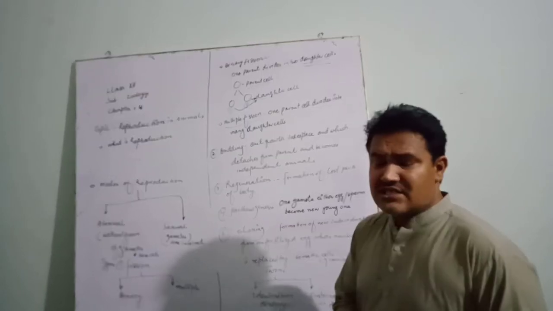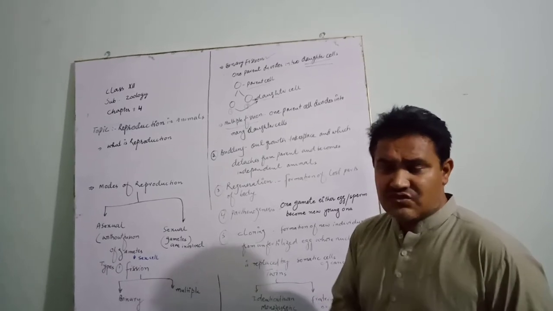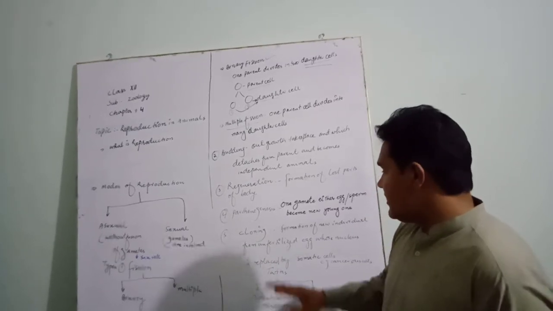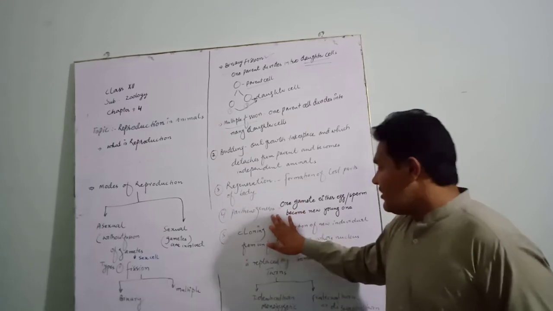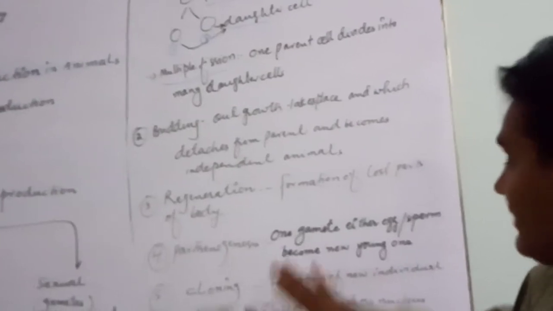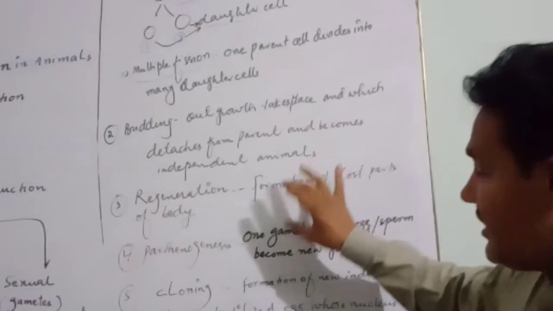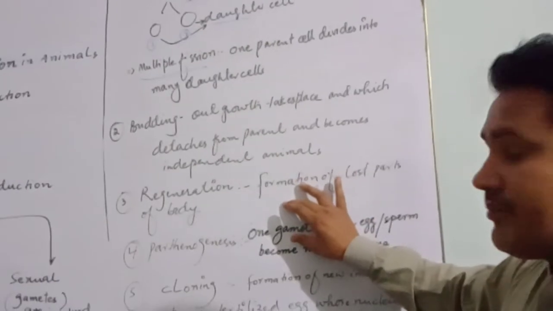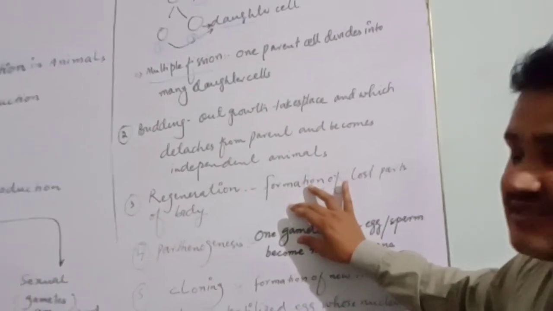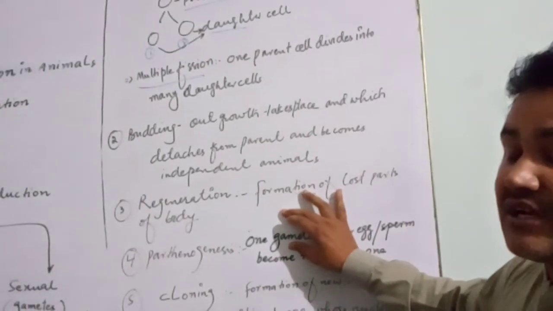Parthenogenesis is both sexual as well as asexual. Why is it asexual? There is no fusion of gametes, but gametes are involved. One parent is involved, and this parent produces gametes, but the gametes are not fused.